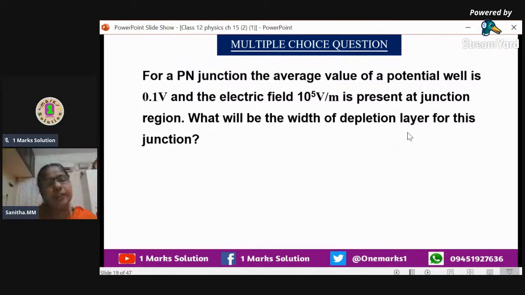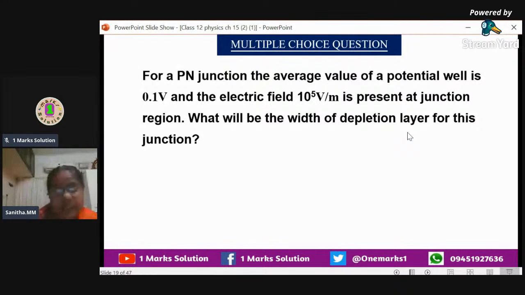The thickness of the depletion region is of the order of 10 raised to minus 6 to 10 raised to minus 7 meter. You can think of how small it is. In a diode also, you have seen it's very small; in that, only the depletion region is very small. The depletion region has some potential, and this potential we can also call the barrier potential. Here, the question is asking what is the width of the depletion layer from the data given.